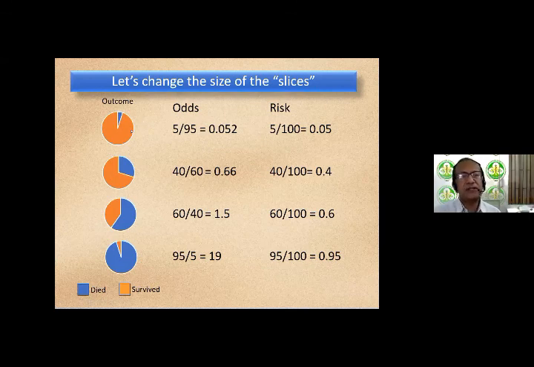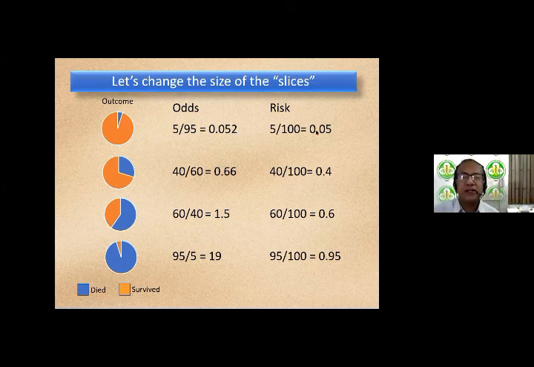So in the top example, 5 people died out of 100. So the odds would be 5 divided by 95, which is equal to 0.052. The risk is 5 divided by the full 100, which is 0.05, or in other words, 5%. Whereas the odds was 5.2%.